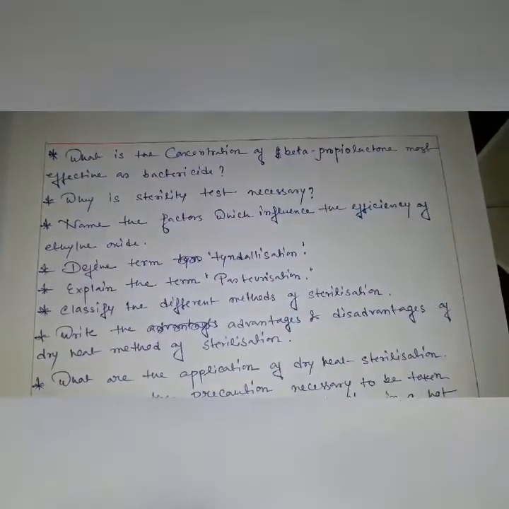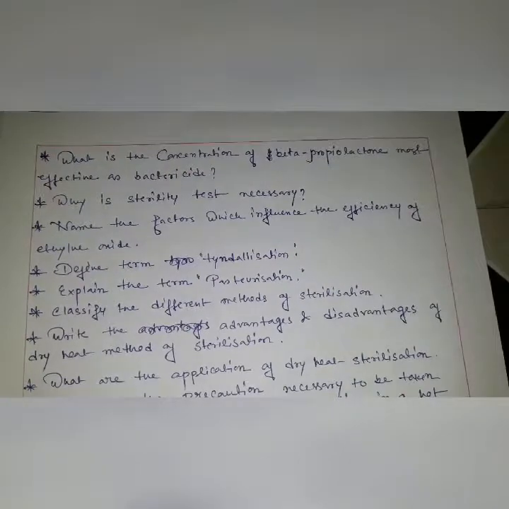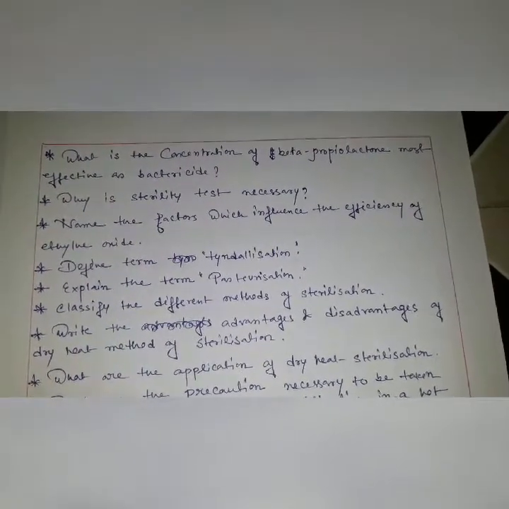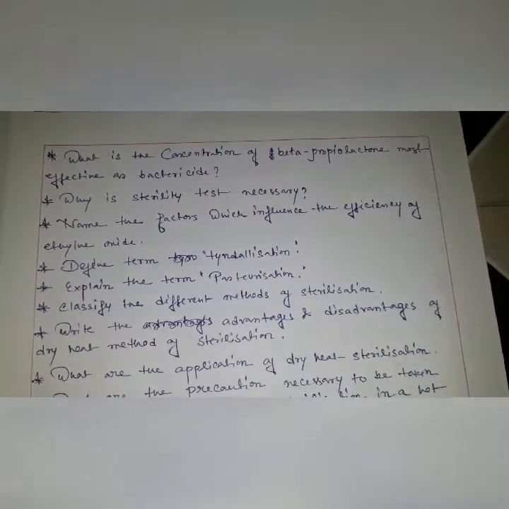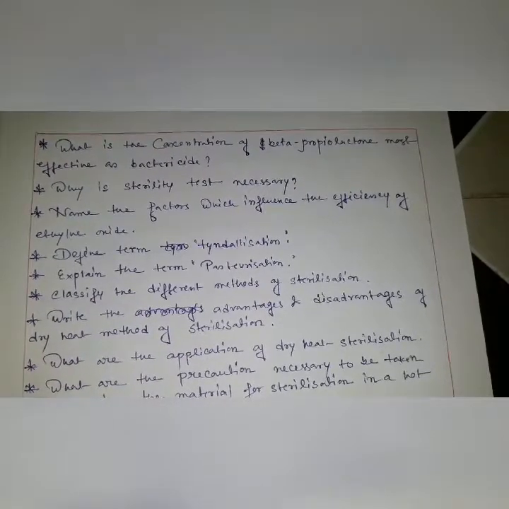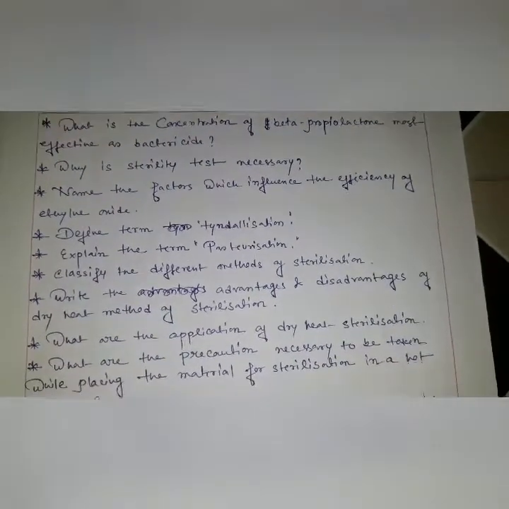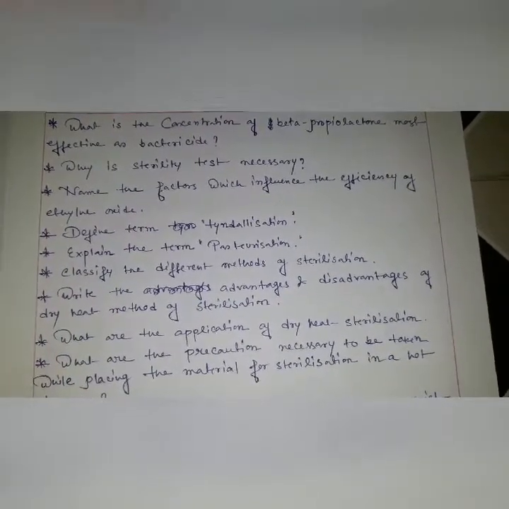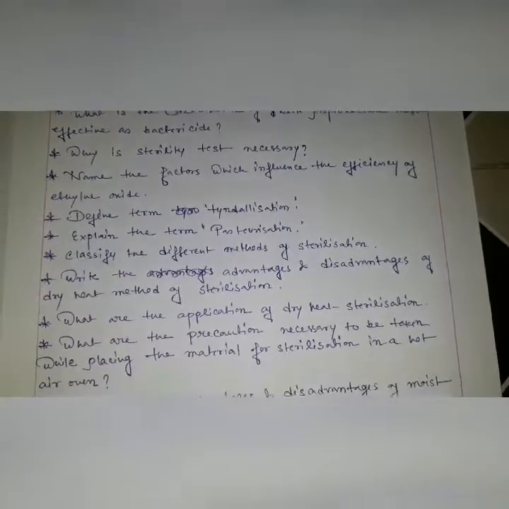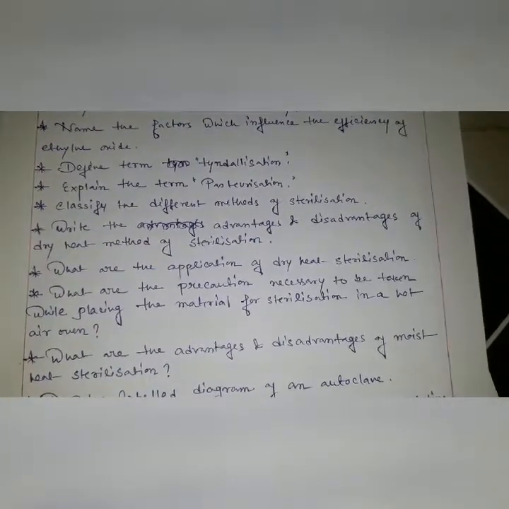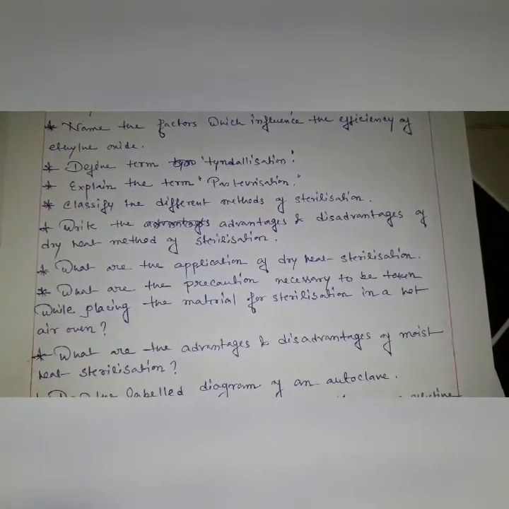Another question on sterilization: what is the concentration of beta propiolactone most effective as a bactericide? Why is sterility necessary? That means its importance. Name the factors which influence the efficiency of ethylene oxide. Define the term tyndallization. Explain the term pasteurization and classify the different methods of sterilization. Write the advantages and disadvantages of sterilization. What are the applications of dry heat sterilization? What precautions are necessary is very important.